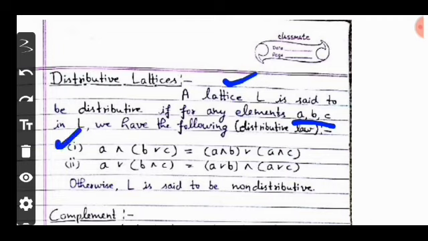First distributive law: A meet (B join C) is equal to (A meet B) join (A meet C), and second: A join (B meet C) is equal to (A join B) meet (A join C). So these are the two distributive laws. Now move on.